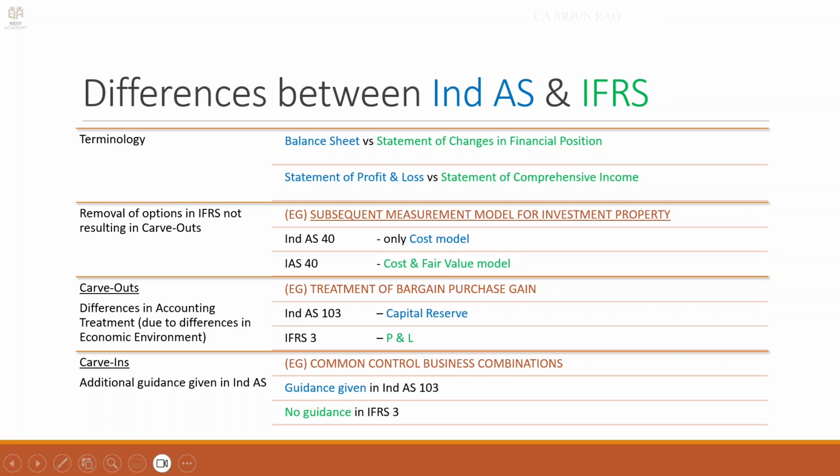So substantially you have carve outs which are differences in the provision. Then there are other differences in terminology, removal of options or additional guidance. There is no special term for removal of options, but when additional guidance is given, it is called a carve in. So carve out is the main substantial difference between Ind AS and IFRS.